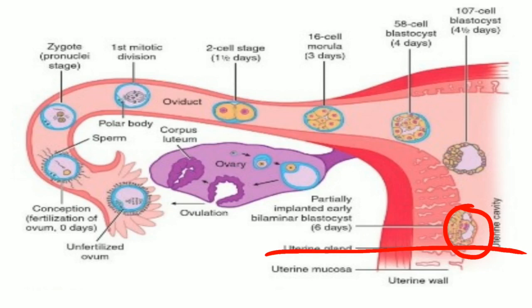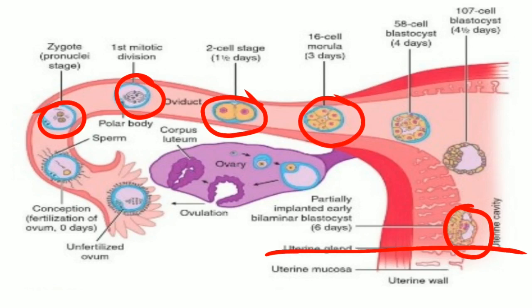Before that, the zygote is formed in the ampulla of the fallopian tube. After formation of the zygote, the first mitotic division, that is, the first cleavage, occurs within this oviduct. The second cleavage also occurs in the oviduct, and then the third and fourth cleavages, so as to form the morula stage.